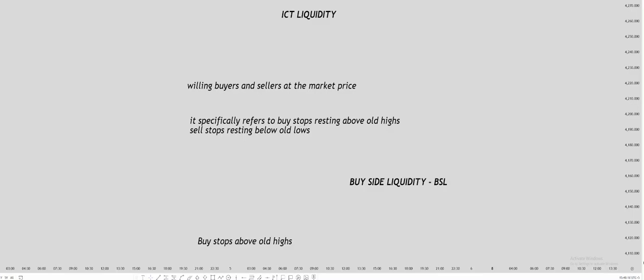In this video, we will be talking about the hot ICT concept that is liquidity. As we discussed earlier in the previous video, price moves because of two reasons: to take the liquidity, to hunt the liquidity, or to balance any imbalance in price. These are the two main reasons. These are the fuel of price. Liquidity is basically the fuel of price. So let's understand what is liquidity.